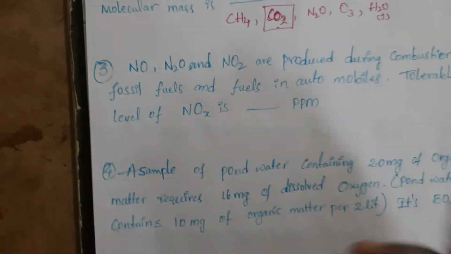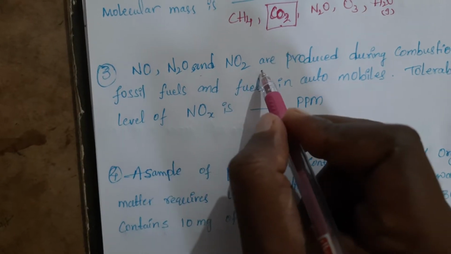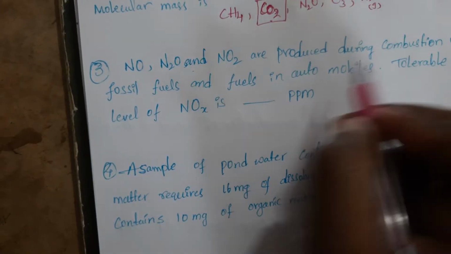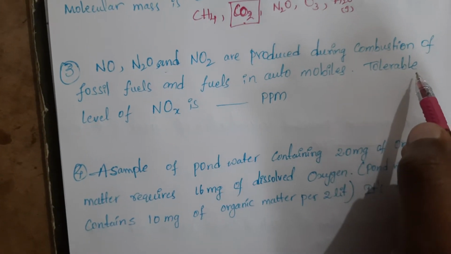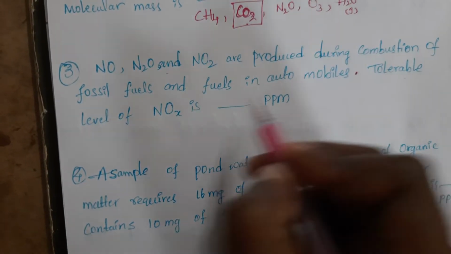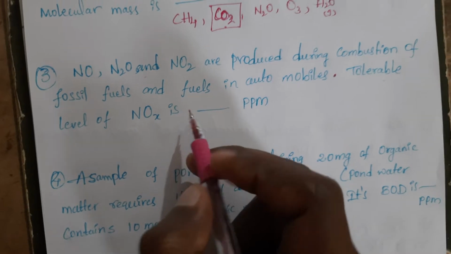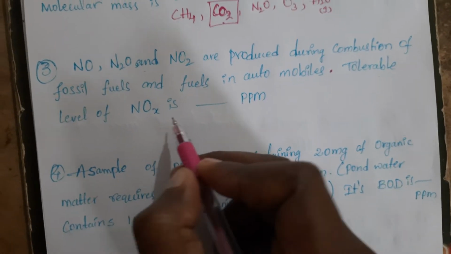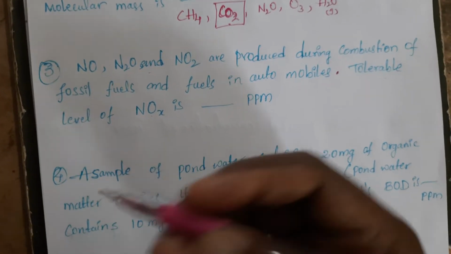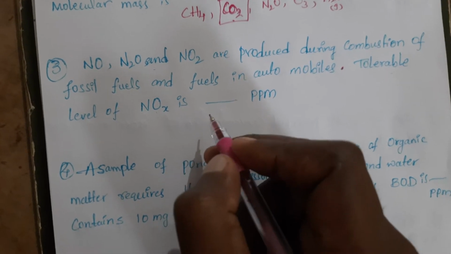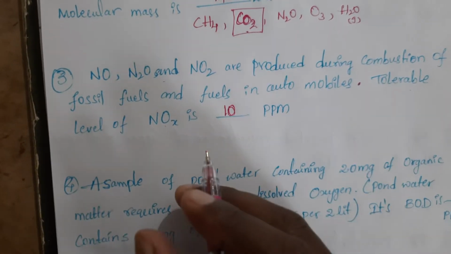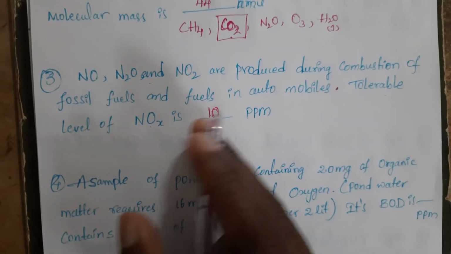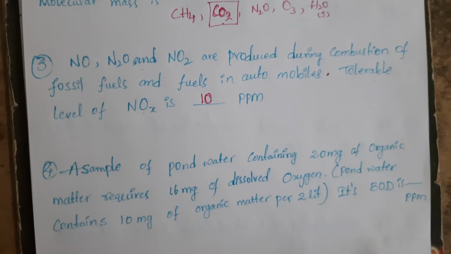Next, nitric oxide, nitrous oxide and nitrogen dioxide are produced during combustion of fossil fuels and fuels in automobiles. The tolerable level of nitrogen oxides will be how much? It is around 10 ppm. If it is more than 10 ppm, it will have an adverse effect on human beings.